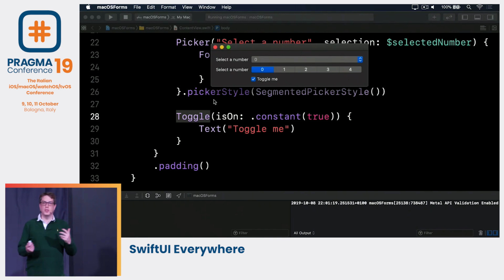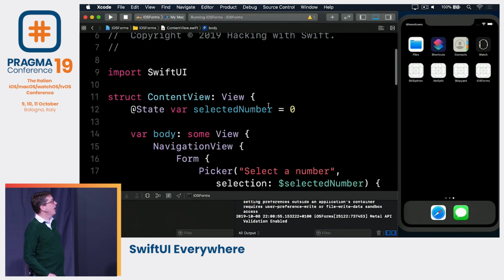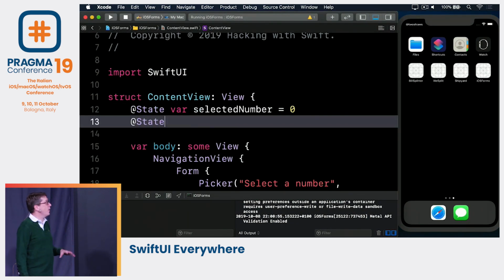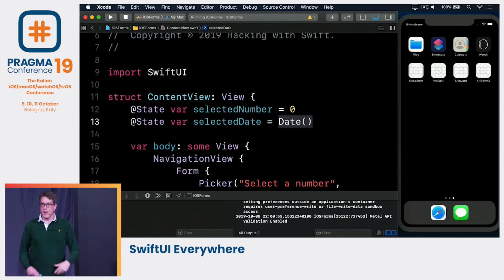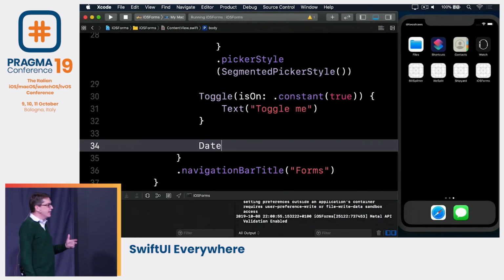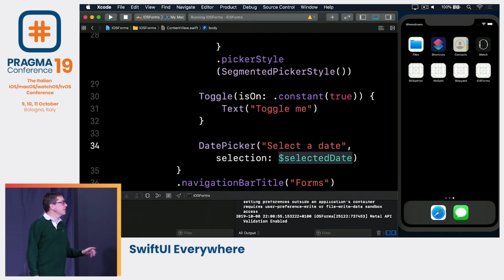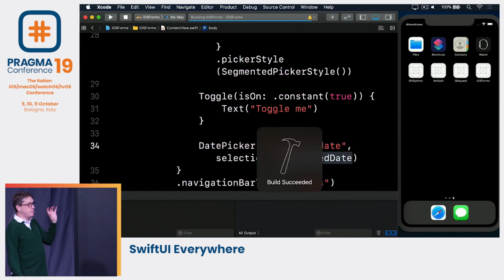And sometimes the UI of these things really is quite strikingly painful in Catalyst. For example, go back to our code again, and we'll add a different kind of picker this time. A state to track this, and we'll do @State var selectedDate is the current date. We'll make a date picker. So I'll scroll down here, and say below this toggle is a date picker. Saying select the date, bound to that thing. Otherwise, nothing else. So now we're doing a picker for dates.